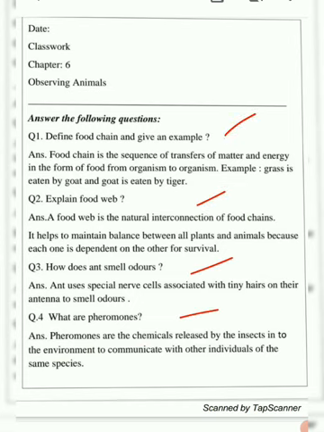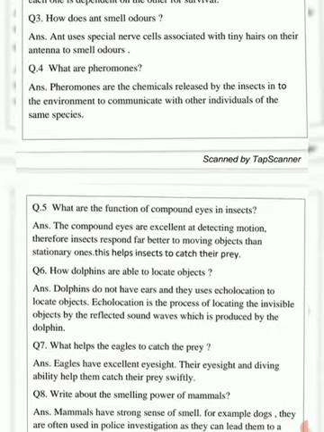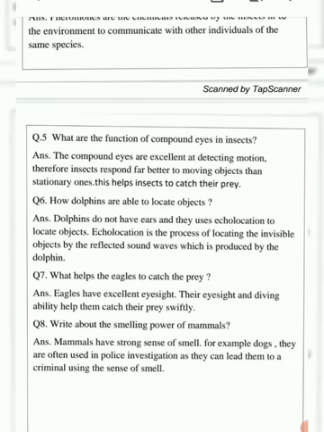So let me just scroll up the screen. Now we have the fifth question. What is the function of compound eyes in insects? Now what are these compound eyes? The compound eyes are excellent at detecting motion. Therefore insects respond far better to moving objects than stationary ones. Now what is stationary? Stationary means a thing which is not moving.